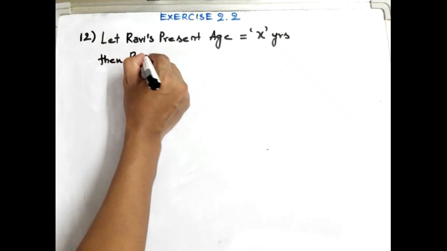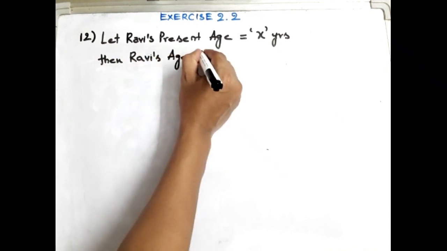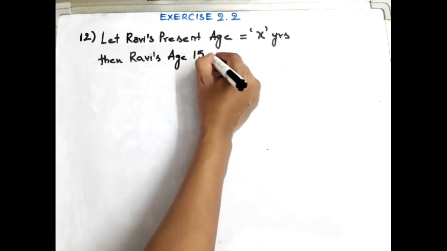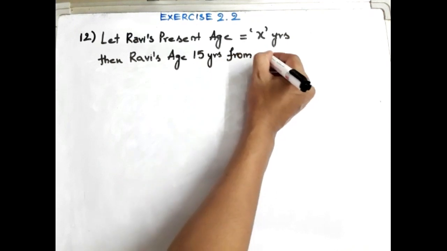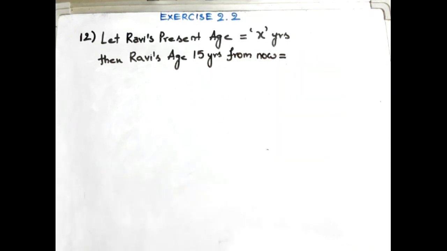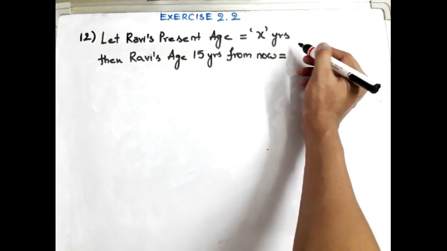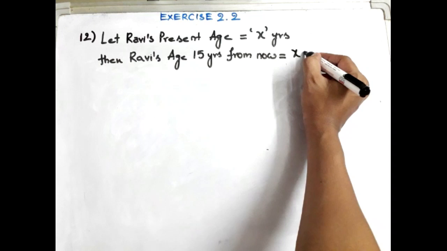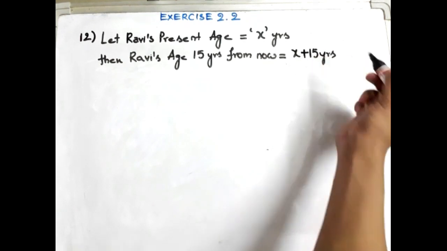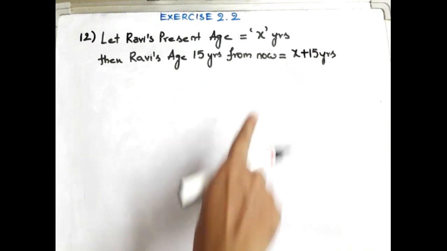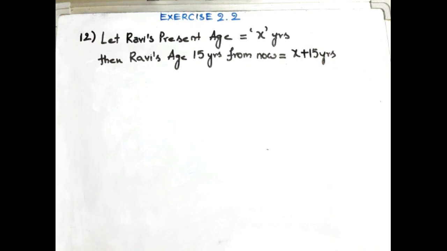Then Ravi's age 15 years from now. From now means present age. From now, it is x. After 15 years it will become simply x plus 15 years. If the present age is x years, then the age after 15 years will be x plus 15.